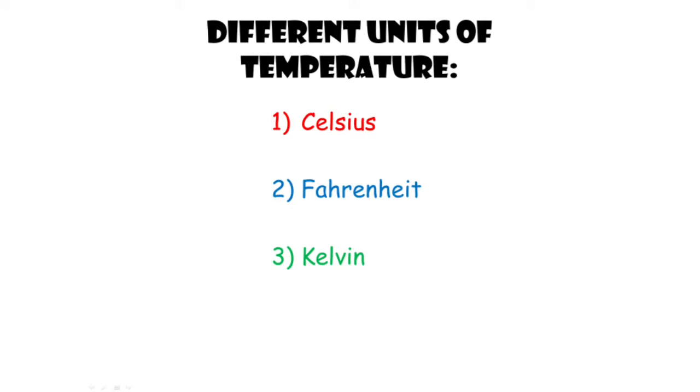So the different units of temperature are Celsius, which was named after the great scientist Anders Celsius. Then the second one is Fahrenheit, which was again in honor of Daniel Gabriel Fahrenheit. And the third one is Kelvin, named after Baron Kelvin, William Thomson. So now we have three units: degree Celsius, Kelvin and Fahrenheit, and as all of them are used worldwide, we need to interconvert for various purposes.